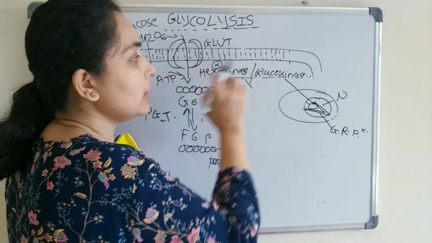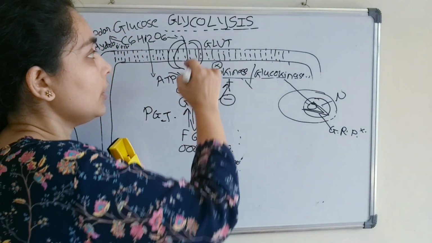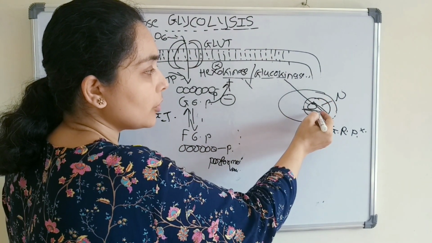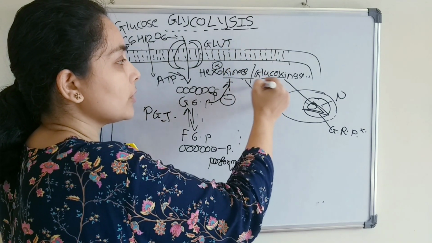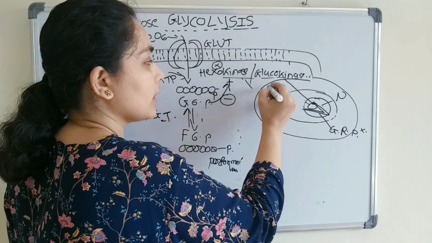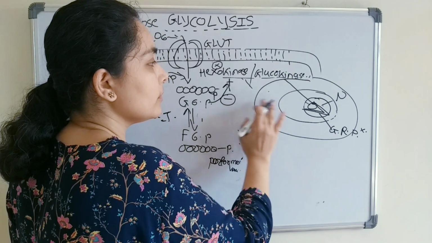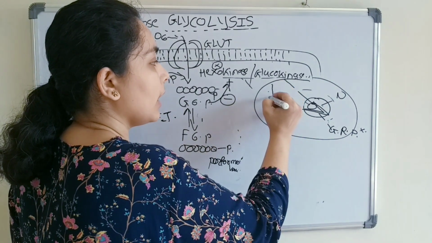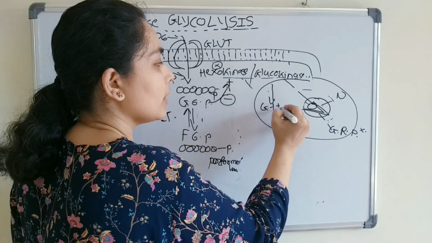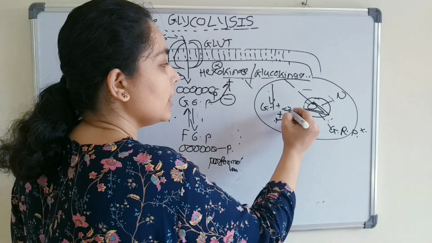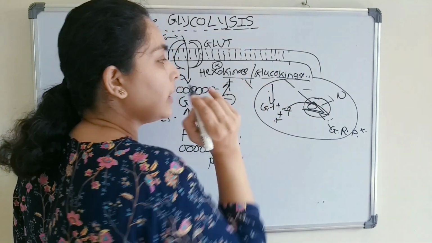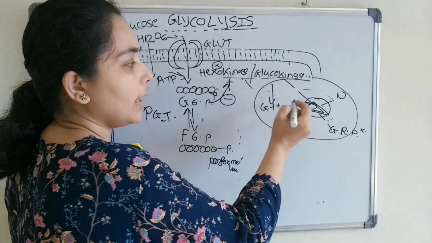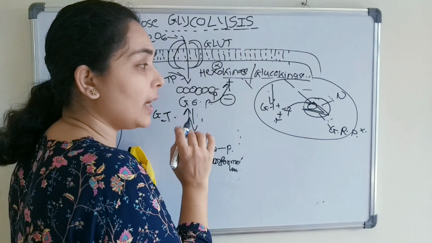But this is not the case with glucokinase, because as we had already seen, glucokinase is present in the nucleus. So when there is a very high glucose concentration inside the cell, some of the glucose molecules will go into the nucleus and bind with the glucokinase, and this is the signal that the cell has a very high glucose concentration.